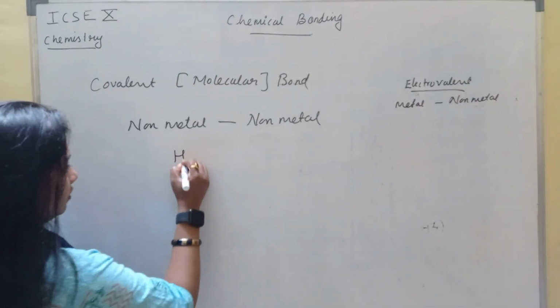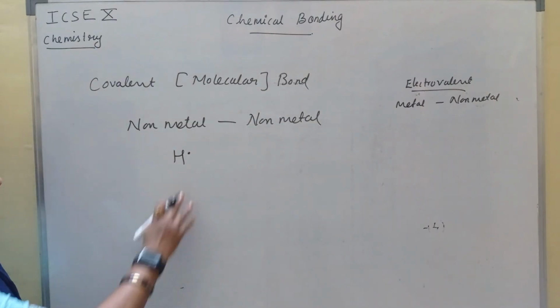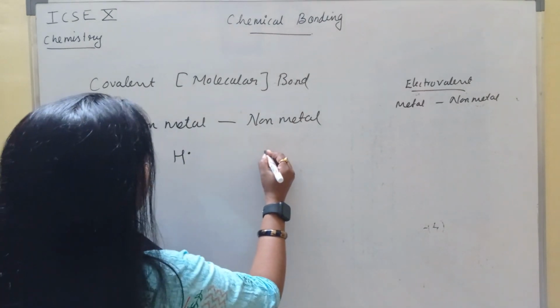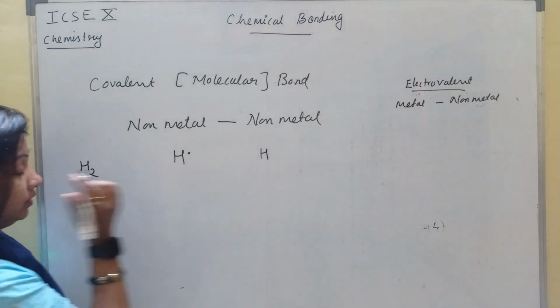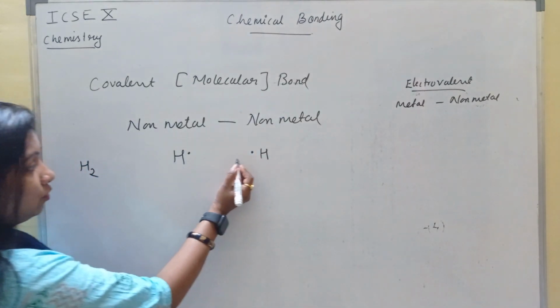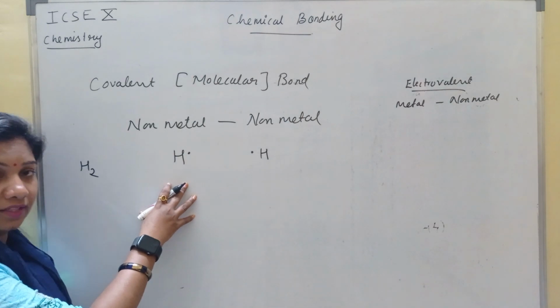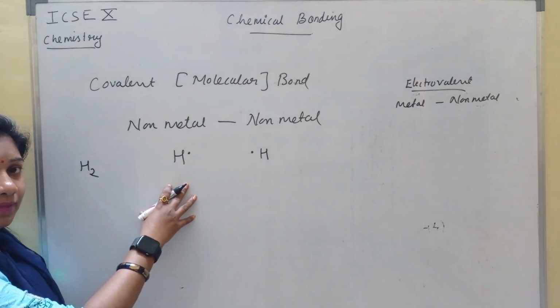For example, hydrogen. We know that it has one electron in the outermost shell, but it will not lose this electron. So instead of losing, it will share, like in the formation of hydrogen molecule. Because they have to attain stability, and a chemical combination takes place only to attain stability.